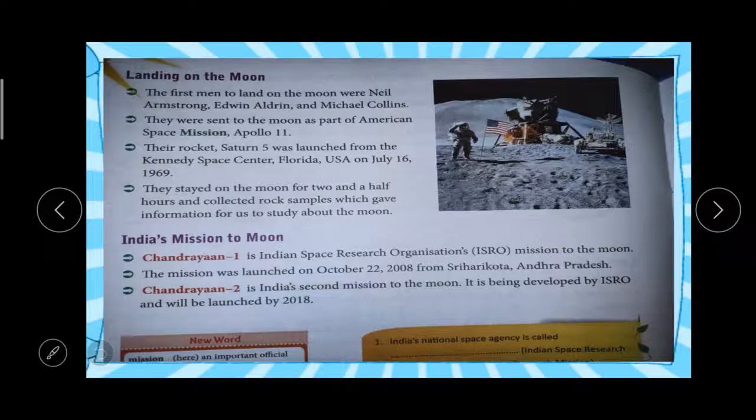They were sent to the moon as a part of the American space mission Apollo 11. Their rocket was named Saturn 5, and it was launched from Kennedy Space Center, Florida, in the USA on July 16, 1969.